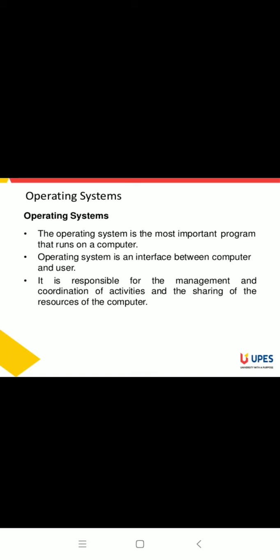Okay, so let us start with the definition of operating system. Operating system is the most important program that runs on a computer. Operating system is an interface between computer and user. It means, as you know, the computer has two parts: hardware and software. Hardware like your CPU, input output, hard disk. So the computer can't give permission to you to manage its hardware.